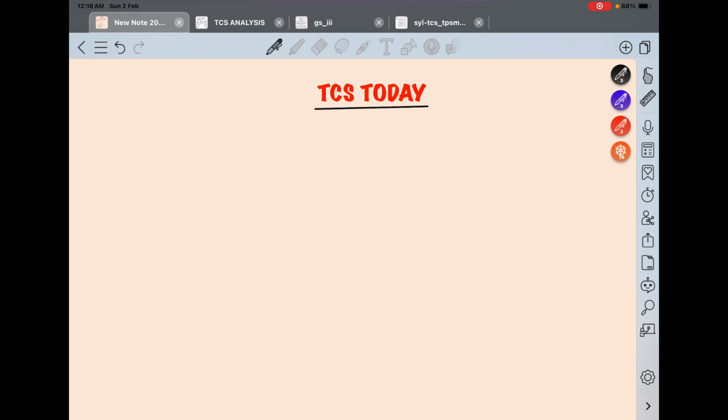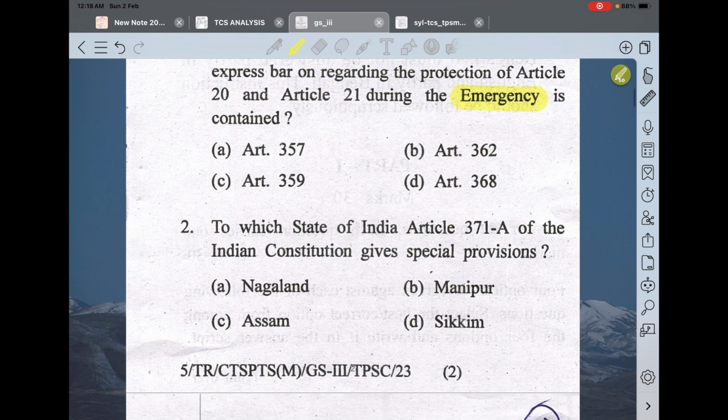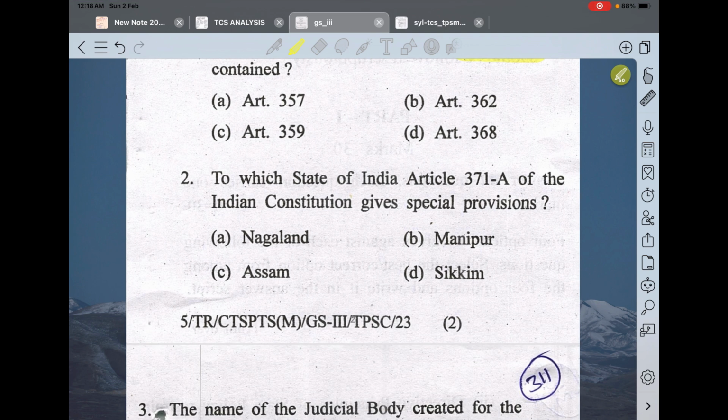So how to analyze previous year questions? First of all, you will read the questions. Like here: in which article of the Indian Constitution is the express bar regarding the protection of Article 20 and Article 21 during the emergency contained? So they are asking a question on emergency. The topic of this question is emergency. Write it down somewhere.